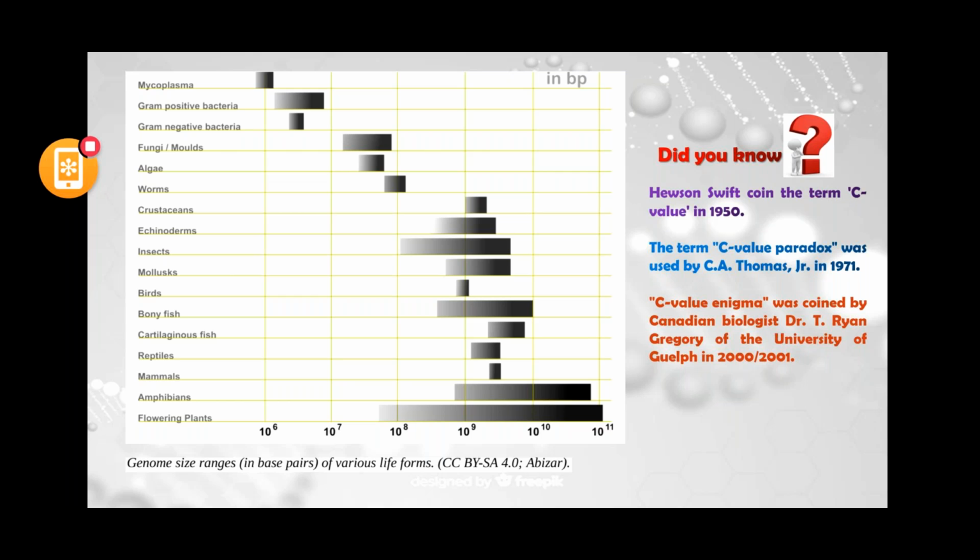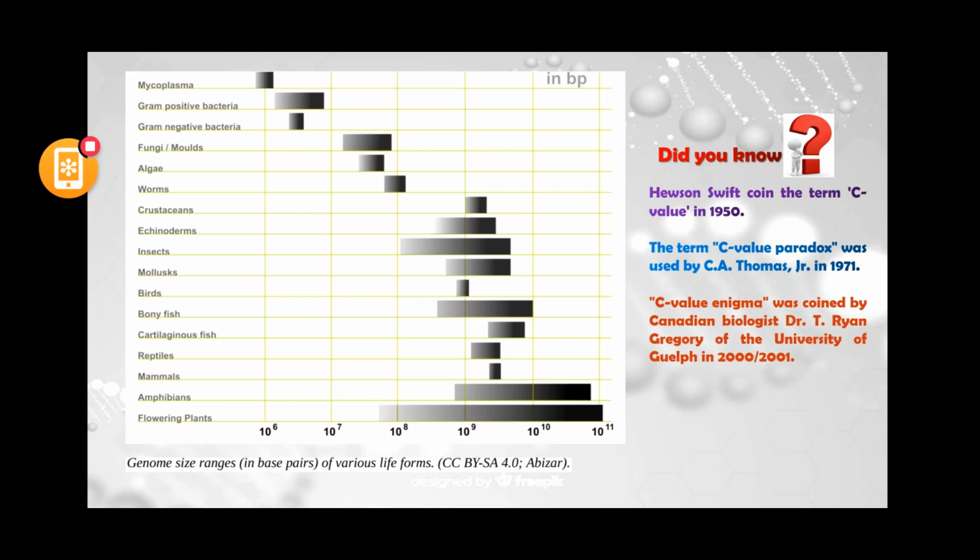Now, the term C value was first used by Harrison Swift in 1950. The term C value paradox was given and used by C.A. Thomas Jr. in 1971. And the C value enigma was coined by the Canadian biologist Dr. T. Ryan Gregory.